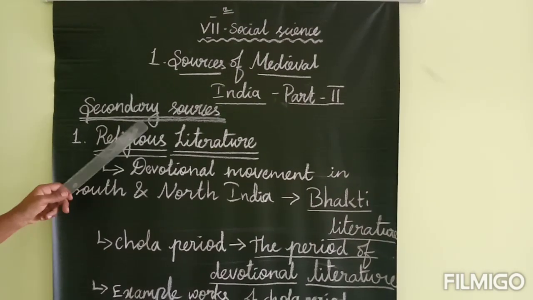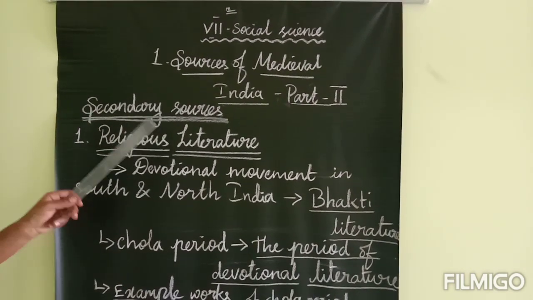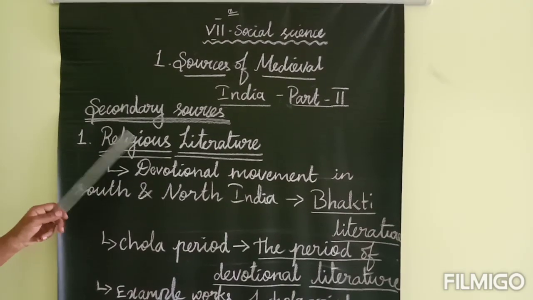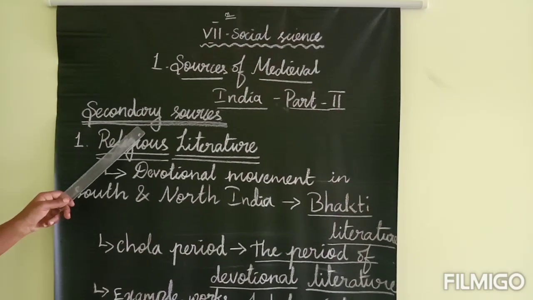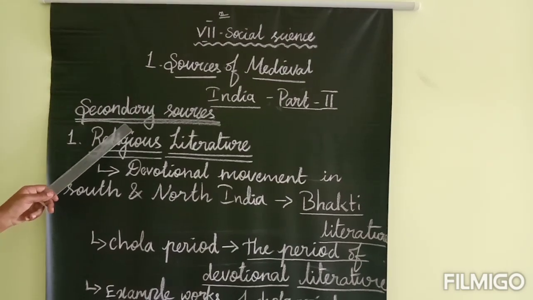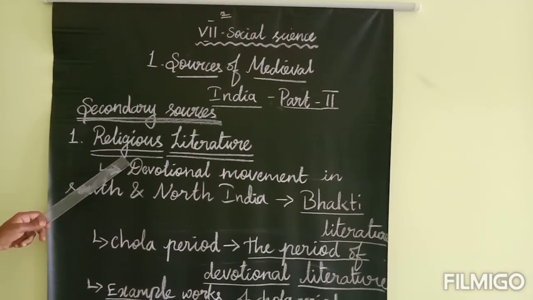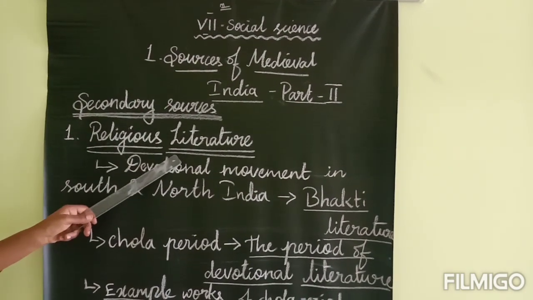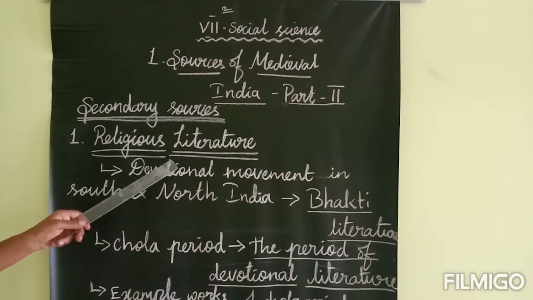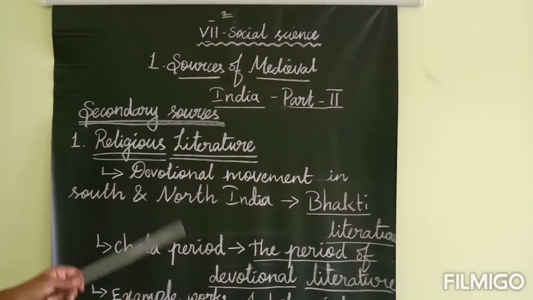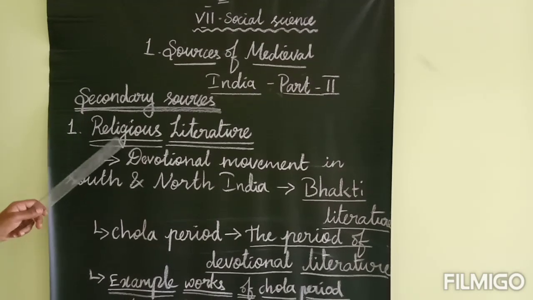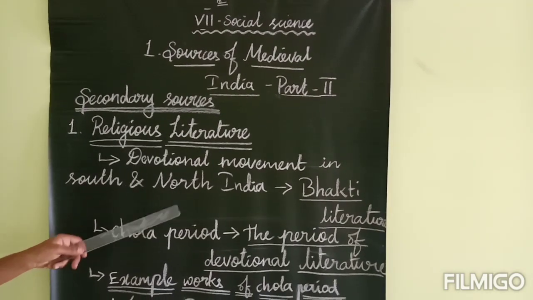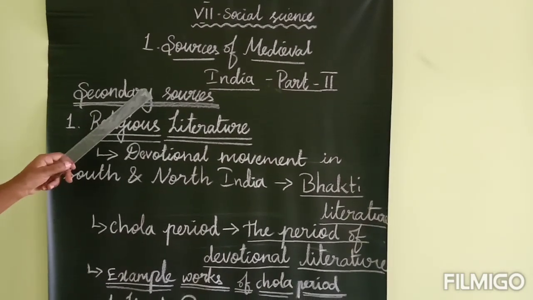Here all the sources are in written form. So written records are available in the secondary sources. In these secondary sources, first we are going to see the religious literature. This literature totally belongs to religion. So religious-based literatures are available here in the medieval time.